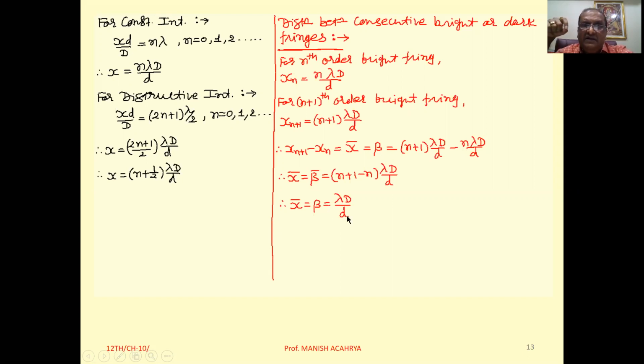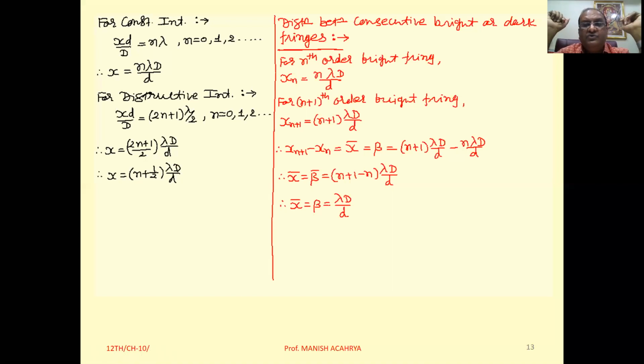It implies that if we take the distance between two consecutive dark fringes or bright fringes, that is the same one, lambda capital D by small d. It implies that in the interference pattern, all the fringes are with the same width.